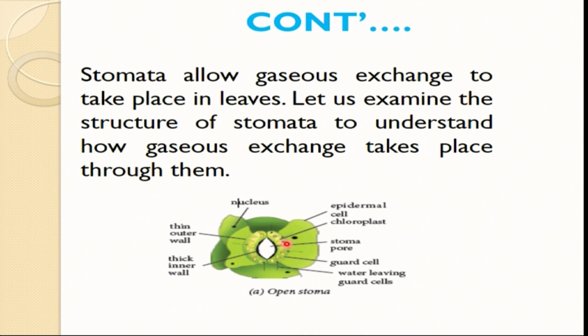Let us examine the structure of the stomata to understand how gaseous exchange takes place. We are going to see how the structure of the stomata looks and how it carries out the process of gaseous exchange. We have the diagram here. This is the nucleus, the thin outer wall, the thick wall, and the epidermal cells. We have chloroplasts, and you know the function of chloroplasts is to trap sunlight energy. And we have the stomata pores, which are now trying to expand.